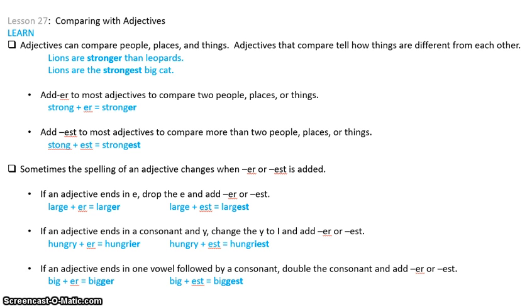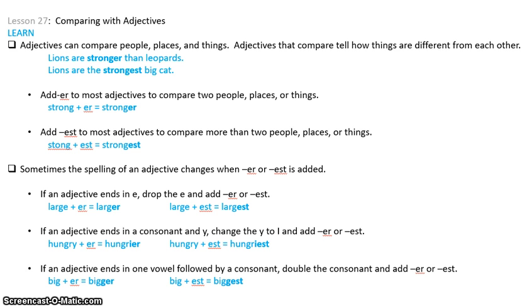So below that, it just gives you the rules. When you're comparing two people, places, or things, then you're going to use ER. When you're comparing more than two, then you're going to use EST. So sometimes the spelling of an adjective changes when ER, EST is added. We went over these exact same rules when we talked about adding ED, so you shouldn't have any problems with this. Instead of adding ED, you're just going to be adding ER or EST.